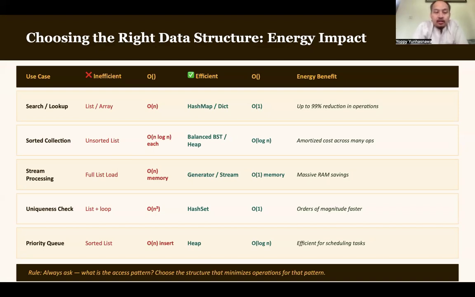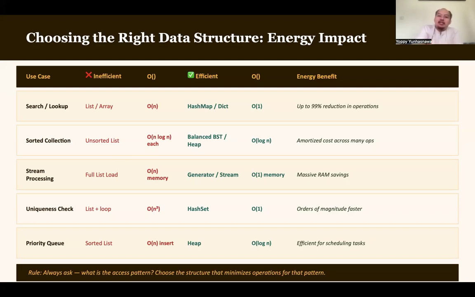So instead of using a list or array for search or lookup, we can use a hash map or dictionary, because the complexity will be O(1). This means that whatever the number of our data, the time needed to finish the operation is only 1 unit of time. So this is the most efficient.